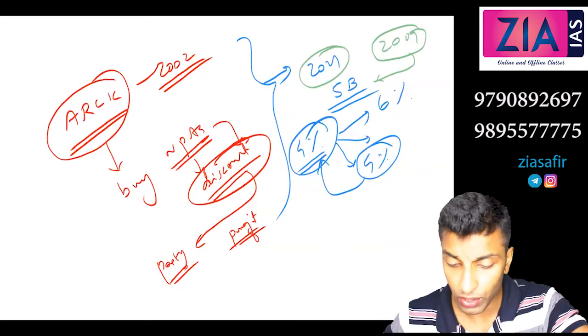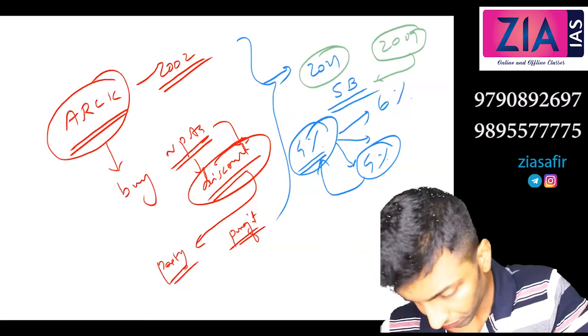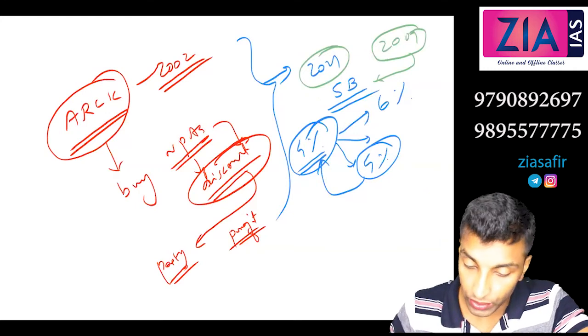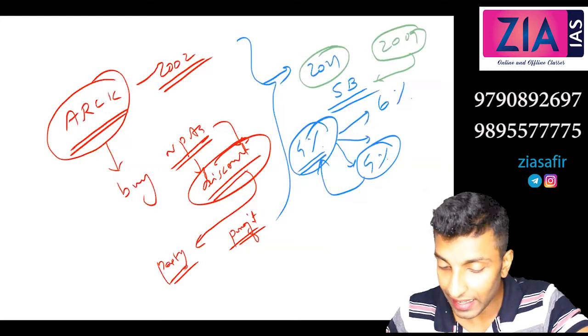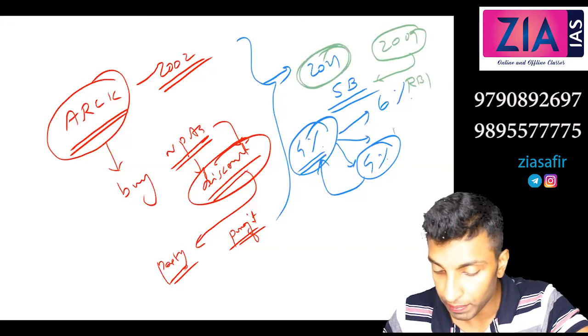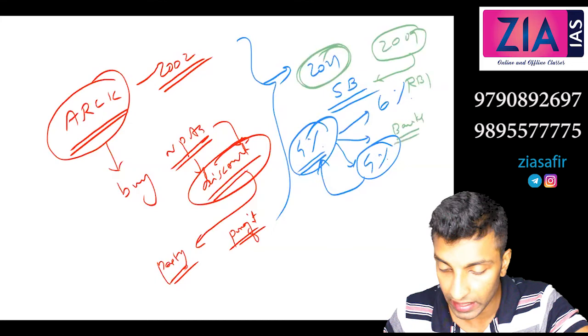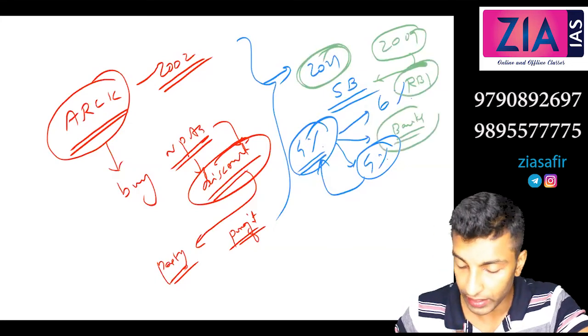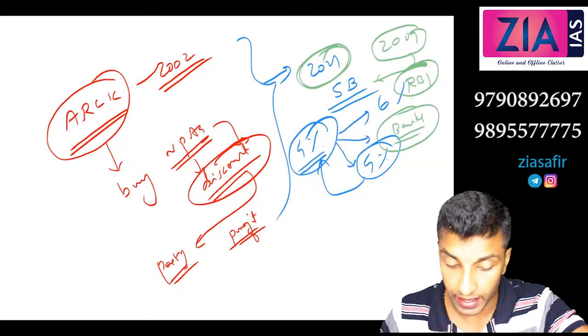What is the answer? RBI. In 2009, it was RBI, but in 2011, it was changed to banks. So if you see the previous year papers, you may see RBI, but that is that year's answer. Now it is actually the respective banks who will fix the interest rate.